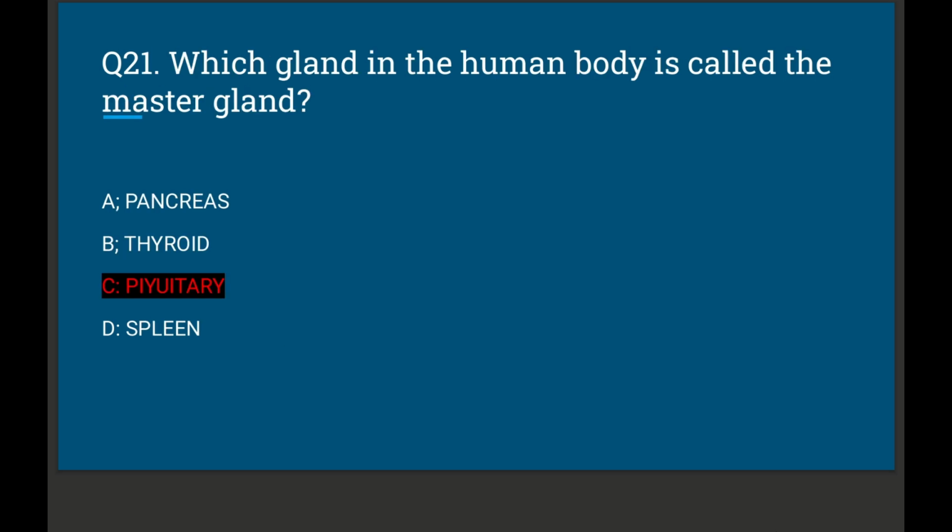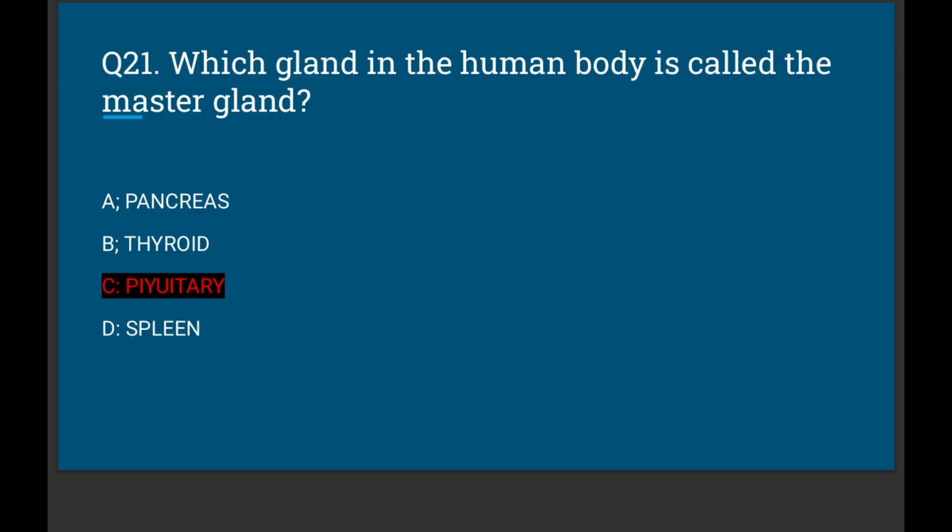Question number 21. Which gland in the human body is called the master gland? Option number A, pancreas; option number B, thyroid; option number C, pituitary; option number D, spleen. The correct option is option number C, pituitary.